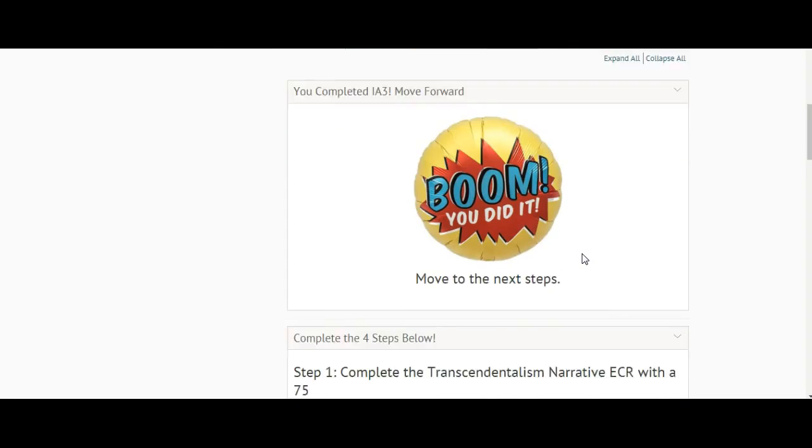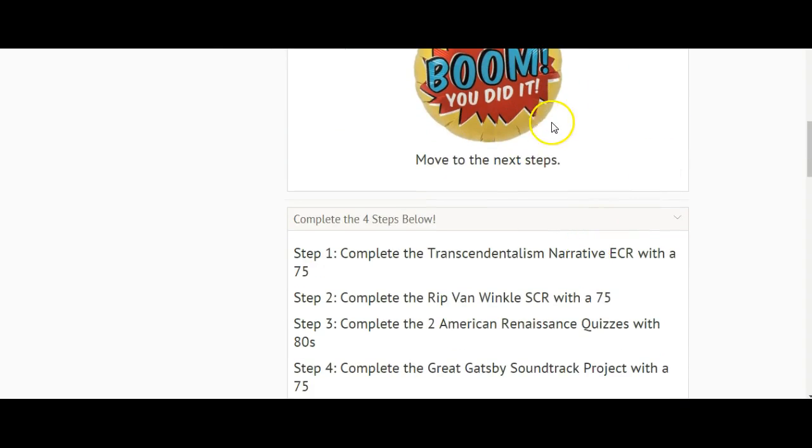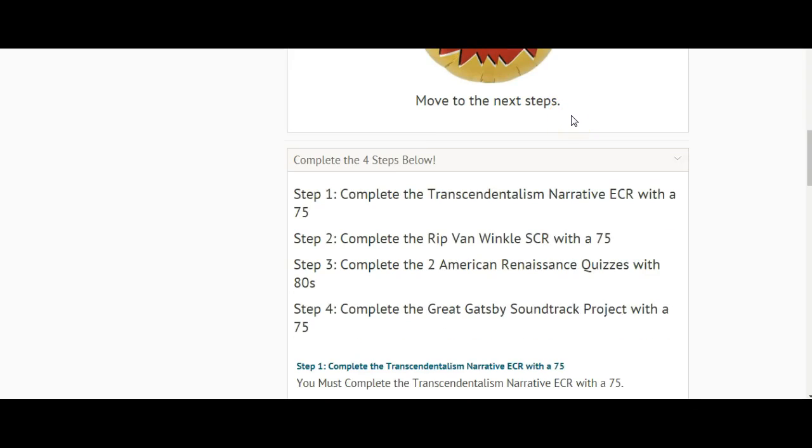And what are your next steps? Here they are. Once you've taken IA3, these are the 4 steps you need to complete to pass American literature. Number 1, you're going to complete the Instructional Cycle 2, Transcendentalism, Narrative, Extended Constructed Response, and you need to make a 75 on that. You can do it. I know that you can. Then you need to complete the Rip Van Winkle Short Constructed Response. That was also in Instructional Cycle 2, and make a 75 on that.